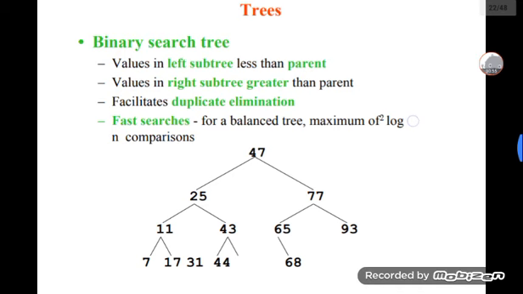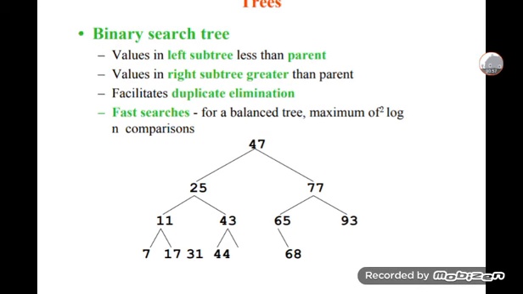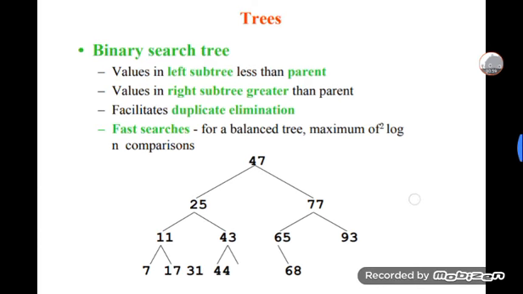In this tree, a binary search tree is there. Values in the left subtree are less than the parent. After that, values in the right subtree are greater than the parent. Left is less than, right is greater than the parent.